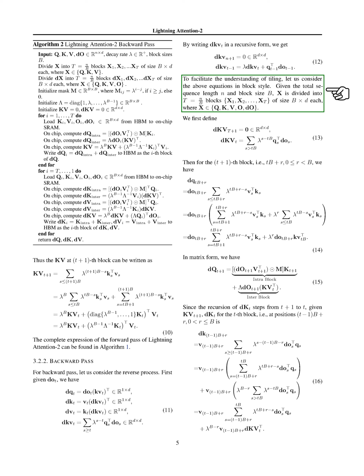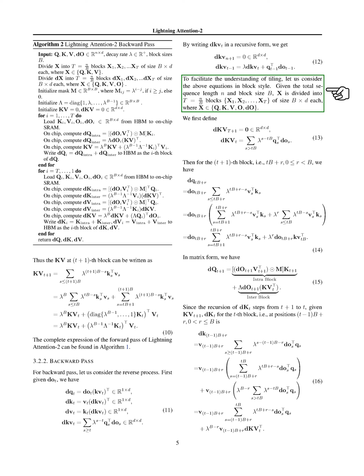In matrix form, we can express dq_{t+1} as the sum of two terms: the intrablock term, which involves do_{t+1}, v_{t+1}, m, and k_{t+1}, and the interblock term, which involves lambda, do_{t+1}, and the transpose of kv_t.